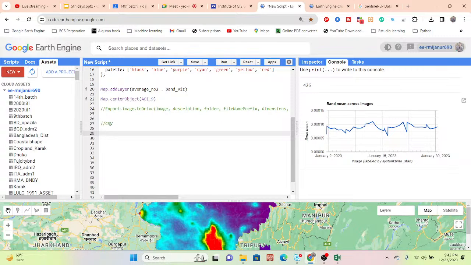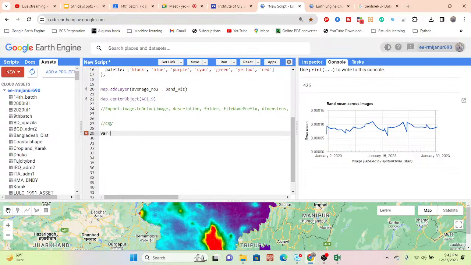Not only for this data, for all of those data, when you want to download the time series data in Excel file or CSV file, just apply the same process. In your Excel file, we need to generate two columns. One column represents the time and another column represents the value. So for that we can make a function. In this function we define the two columns. One column represents the date or time, and another column represents the value for that specific date.